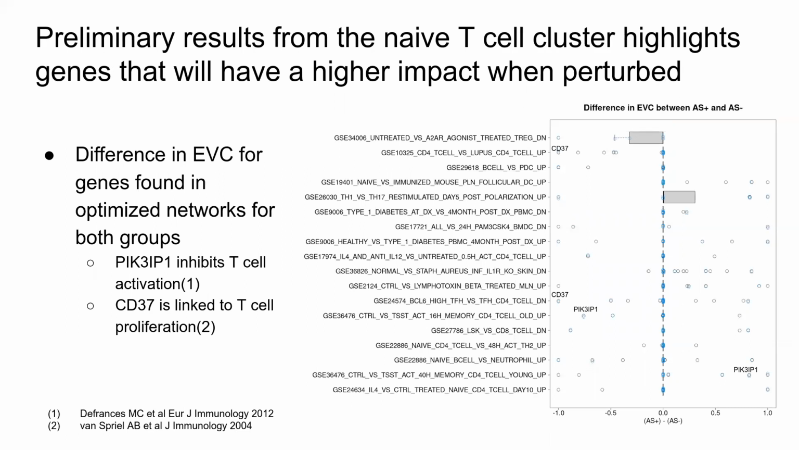Looking at one specific cluster, we have preliminary results from our naive T cell cluster. And here we're looking at the difference in eigenvector centrality between the AS positive and AS negative group. So anything that's 0 is the same eigenvector centrality for both groups. And we found genes related to T cell activation and proliferation that were differentially connected between the two groups.